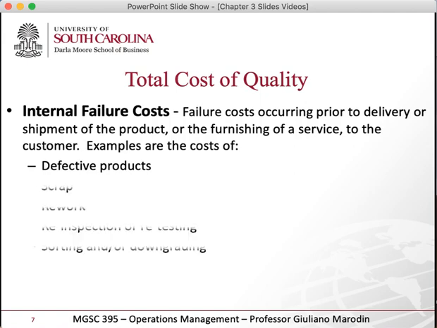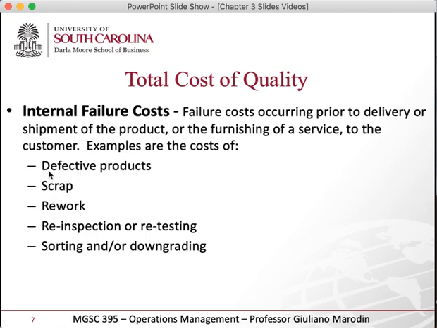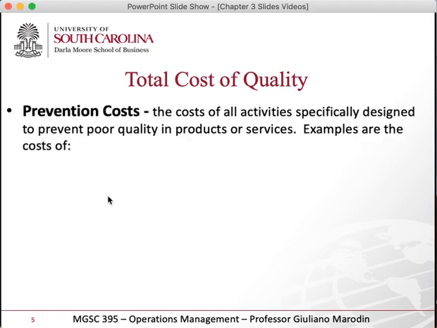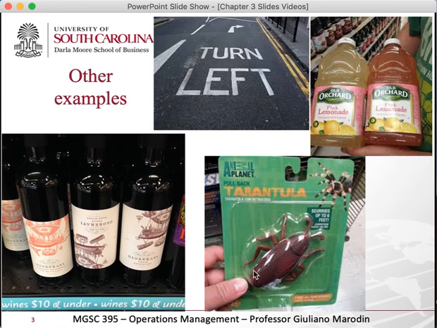another type of cost is called internal failure cost. So that's all the cost from doing something defective, a problem, but I can catch it internally. So before it goes to the customer, and then I can fix it in some way. So, for example, when I create defective products, when I create scrap, that's the product that maybe I have to throw away and I cannot rework or do anything. Rework, which will be, imagine, for this product here, well, we can go back to the production line, we can open all of them, and you can repackage all that, right?